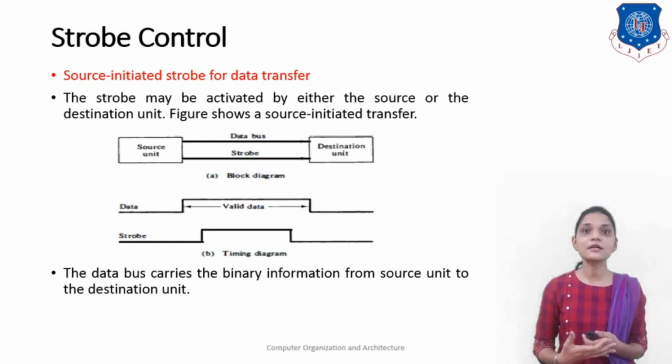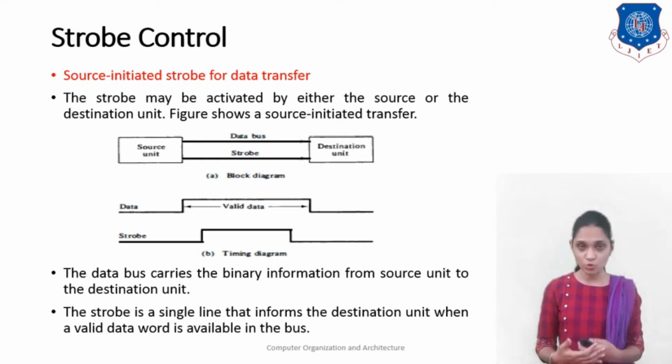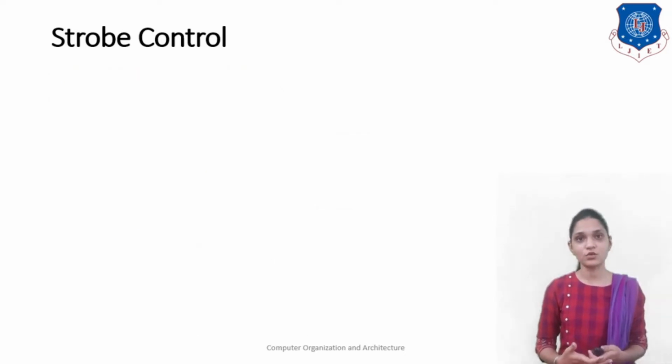The data bus carries the binary information from the source unit to the destination unit, and the strobe is a single line that informs the destination unit when a valid data word is available on the bus. So valid data will be available first, and then the strobe control is provided by the source unit for the destination unit.